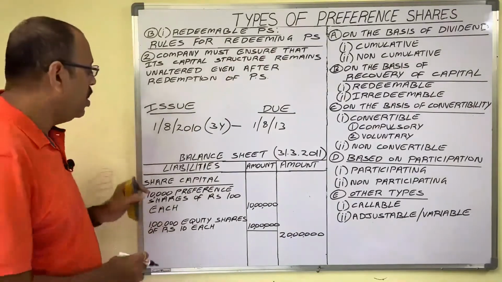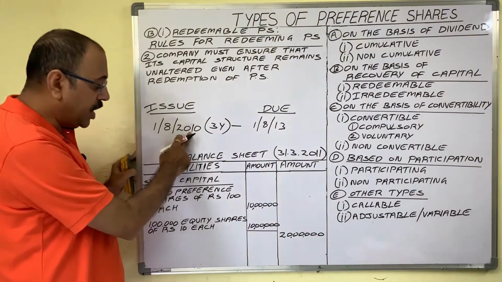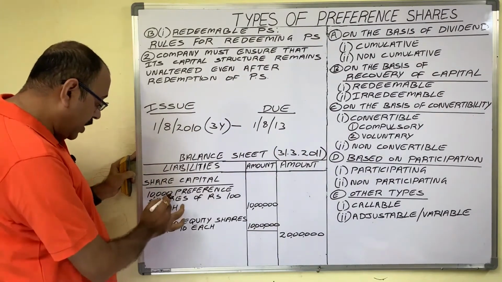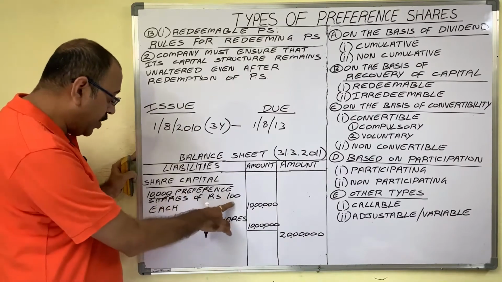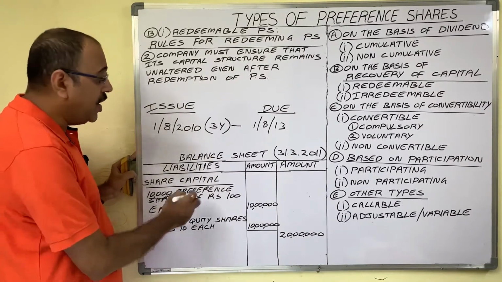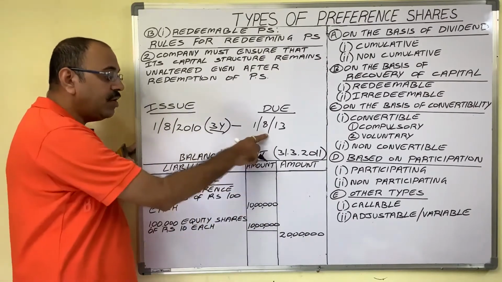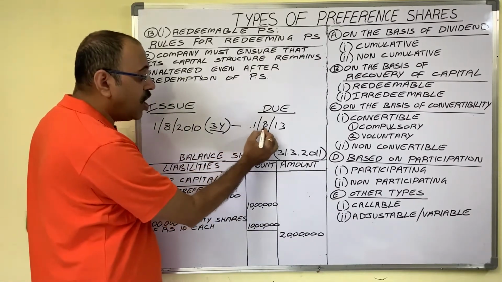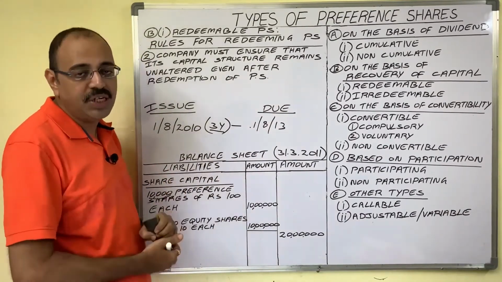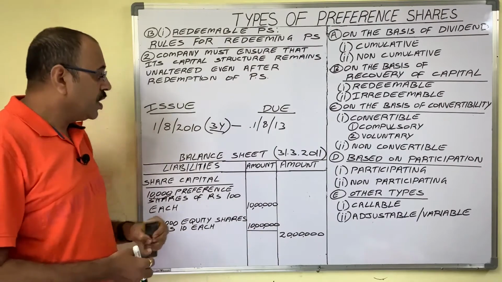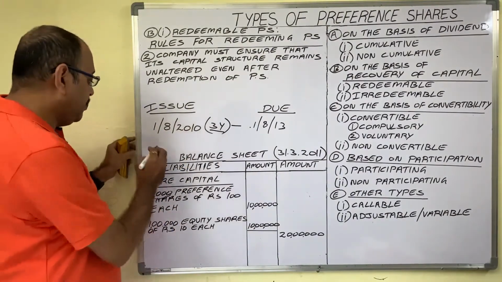For example, on 1st August 2010, a public limited company issued 10,000 redeemable preference shares of 100 rupees each, and redemption period is 3 years. So what is the due date of these shares? 1st August 2013. On that day, company is supposed to redeem these shares. Now, this date falls in which financial year?